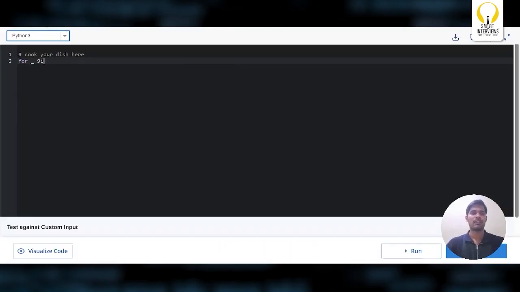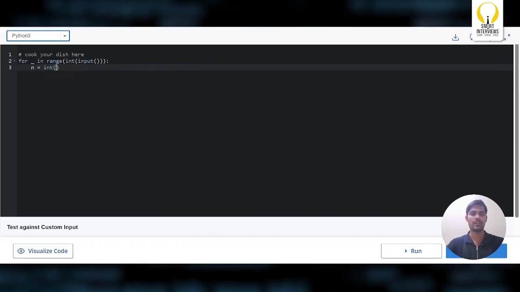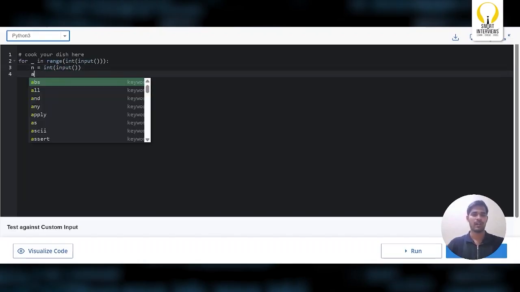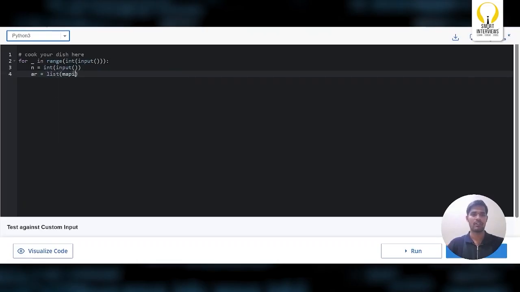So you'll be having t test cases. In each test case, you'll be having n, the length of the array, and you'll be given the array of elements. So this is how you will read an array in Python. First, you read the input as a string, split it, convert to integers and convert to a list. List is nothing but an array.